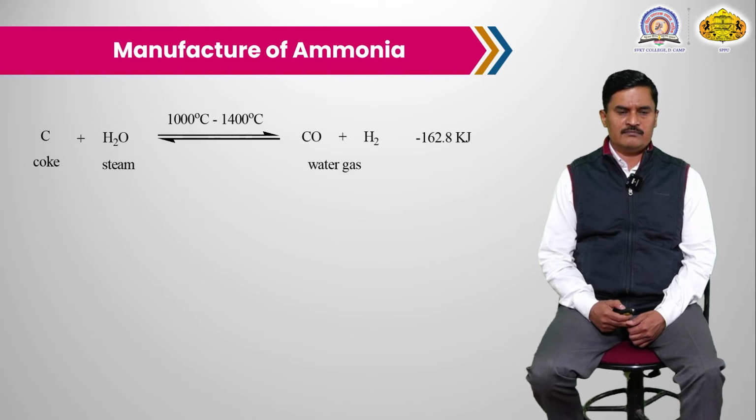So coke plus water at a high temperature, about 1000 to 1400 degrees Celsius, gives carbon monoxide and hydrogen. Coke means carbon, which reacts with H2O and is converted into carbon monoxide and hydrogen gas.